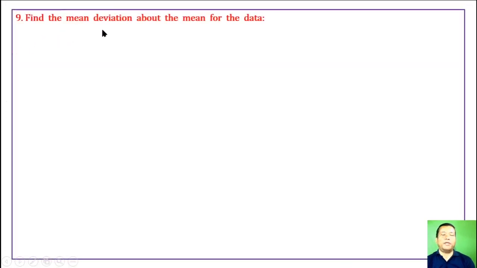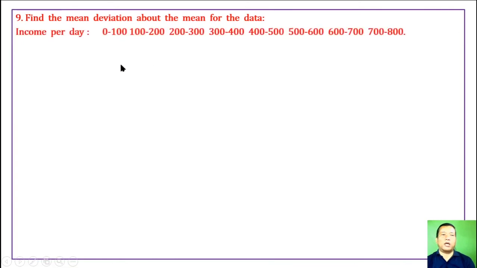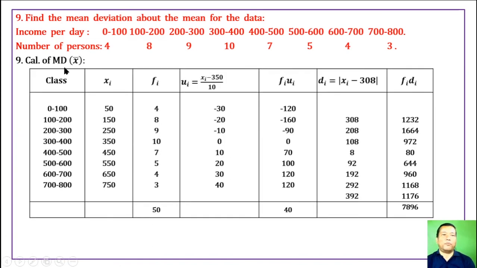Question 9. Find the mean deviation about the mean for the data, which is a continuous frequency distribution. Therefore we have to find out its mid value to get xi. Calculation of mean deviation from mean: this is class, this mid value is denoted by xi, this is fi, which is given. We have to introduce a new variable ui, which is xi minus the assumed mean. From xi you have to take one number, either this or this. Generally we take the median, and 10 is taken.